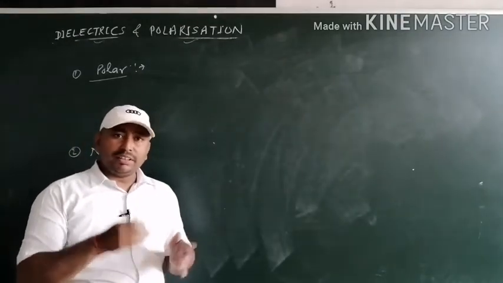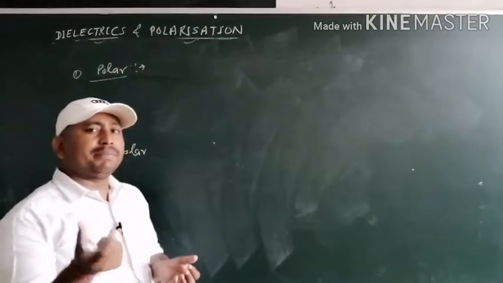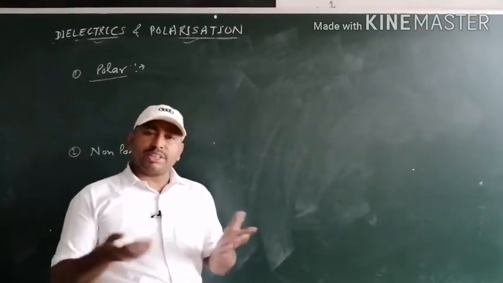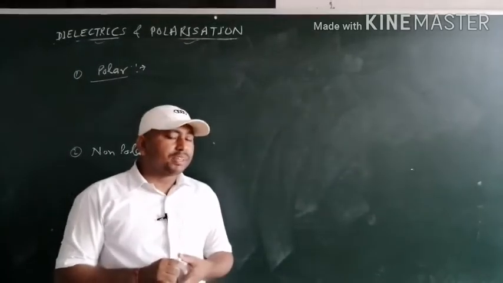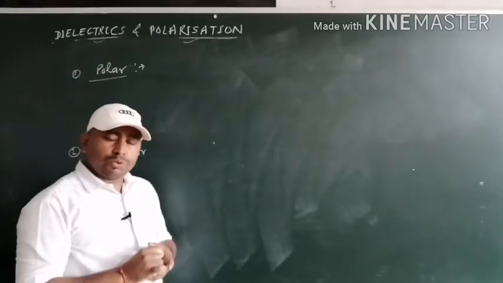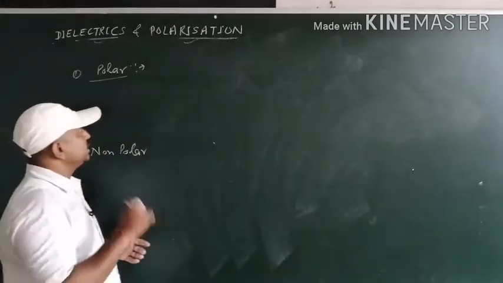If you recall dipole moment, then we know that two equal and opposite charges separated by a small distance, such type of arrangement is known as an electric dipole. And another term, electric dipole moment, can be defined as the product of the magnitude of one charge and the separation distance between those two charges.